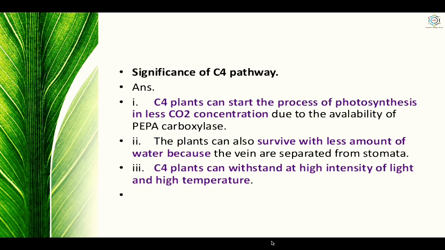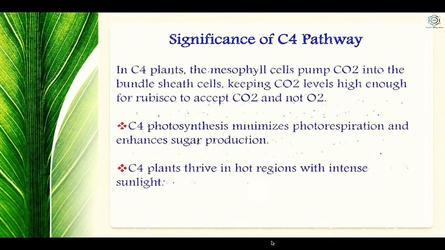The plants can also survive with less water because the veins are separated from stomata, and C4 plants can withstand high light intensity and high temperature. In C4 plants, the mesophyll cells pump carbon dioxide into the bundle sheath cells, keeping the carbon dioxide level high enough for the rubisco to accept carbon dioxide and not oxygen. C4 photosynthesis minimizes photorespiration and enhances sugar production. C4 plants thrive in hot regions with intense sunlight. Now, this is all about the significance of the C4 pathway.